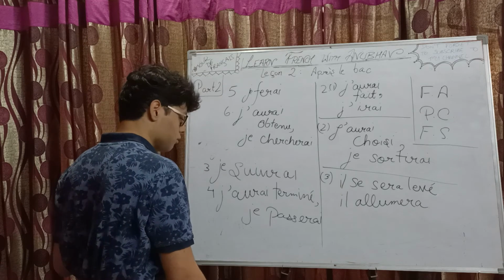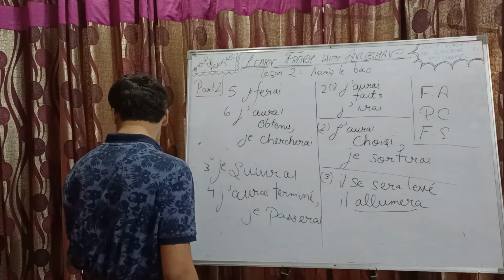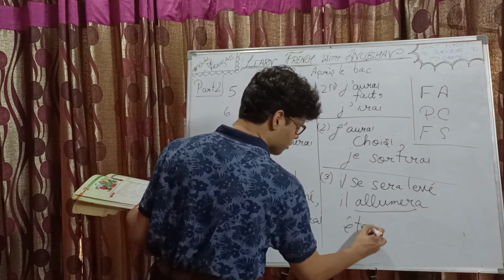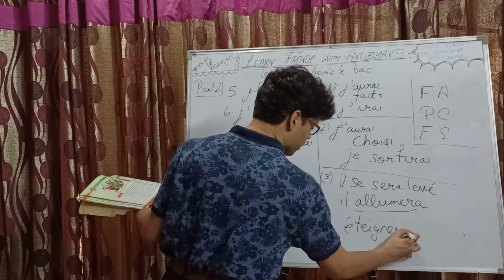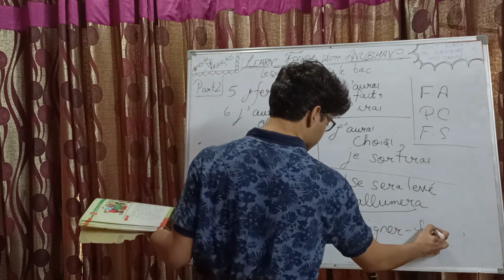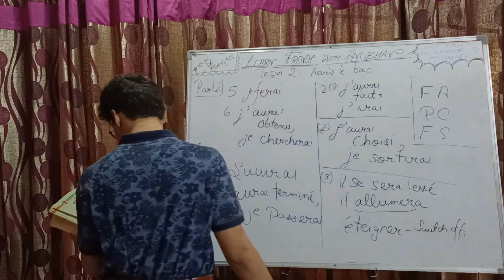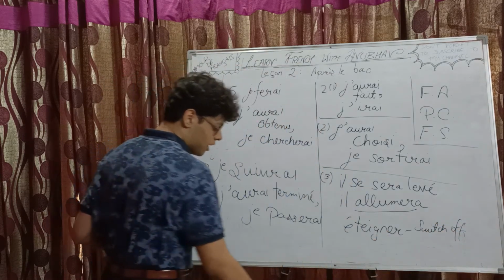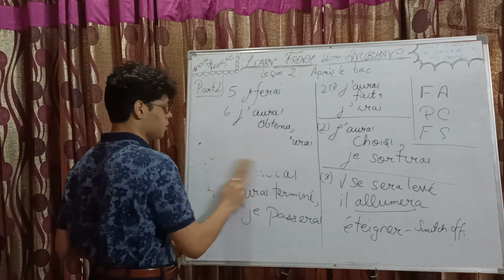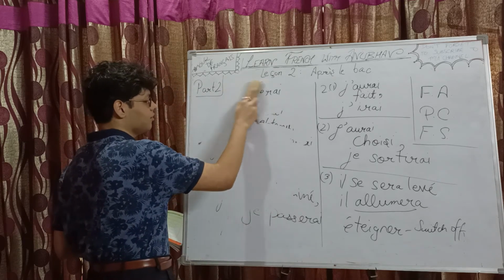Okay. From knowledge point of view, allumer means to light, and its opposite is éteindre. Éteindre means to switch off. Okay, like allumer is to switch on and éteindre is to switch off. Just from knowledge point of view, I just told the opposite. That's it.